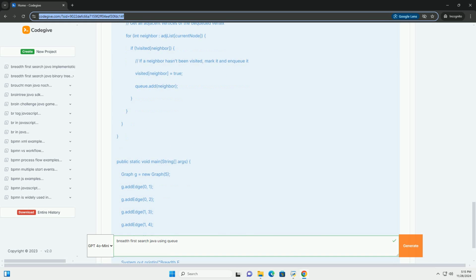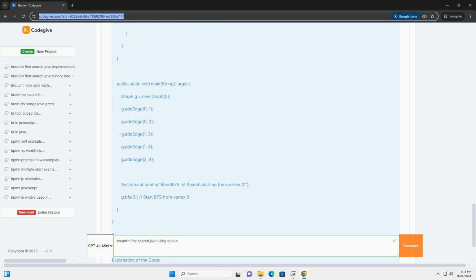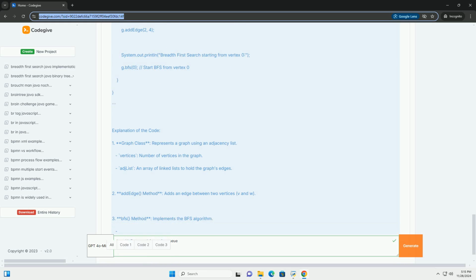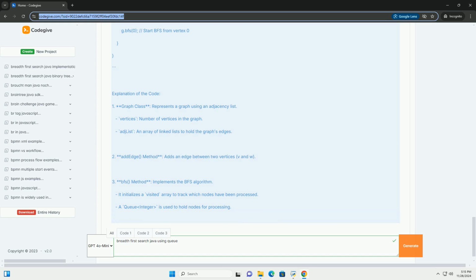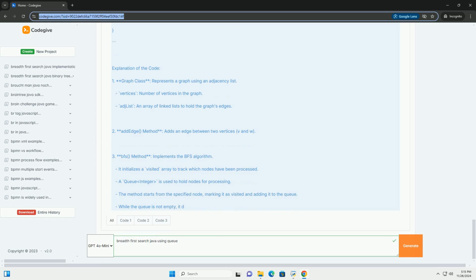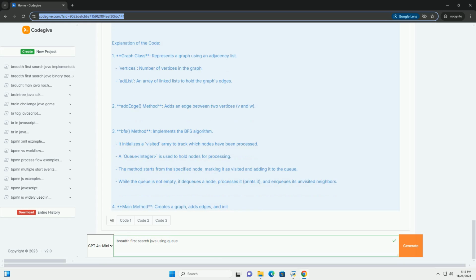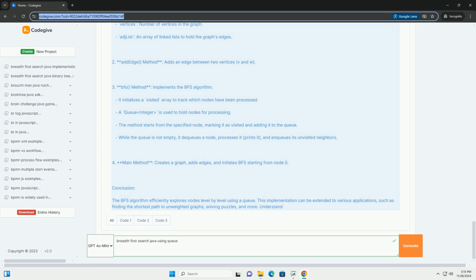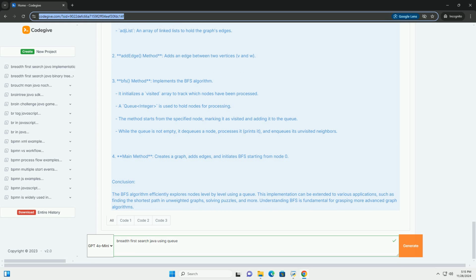Key concepts. 1. Queue. BFS uses a queue data structure to keep track of the nodes that need to be explored. 2. Visited nodes. To prevent processing a node more than once, we maintain a set or a boolean array of visited nodes.